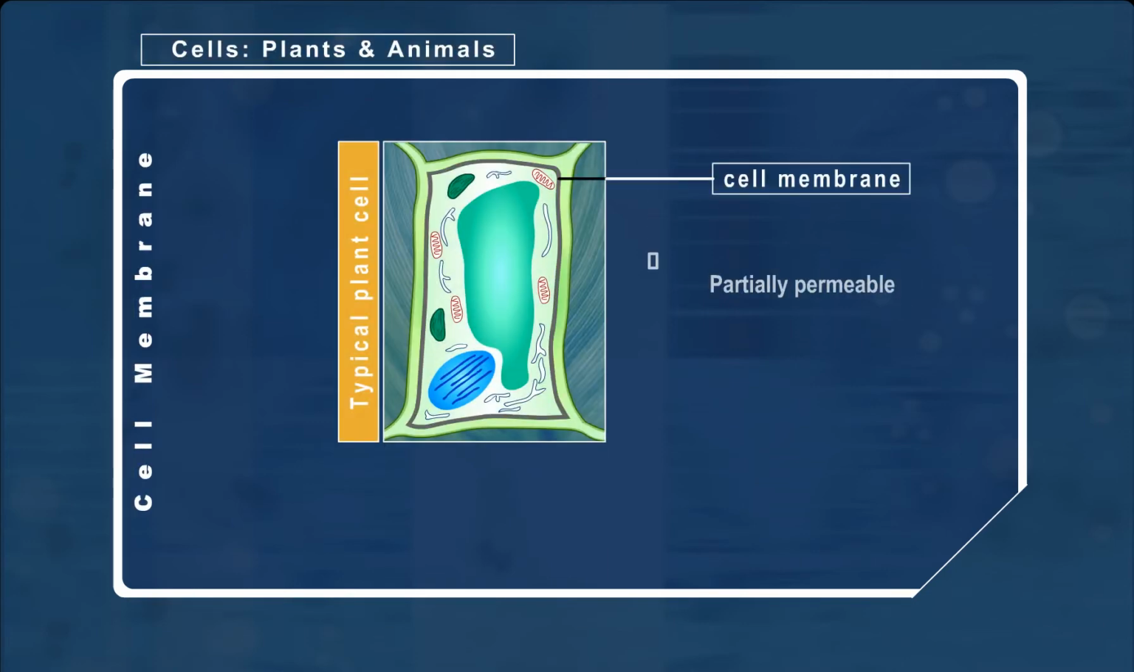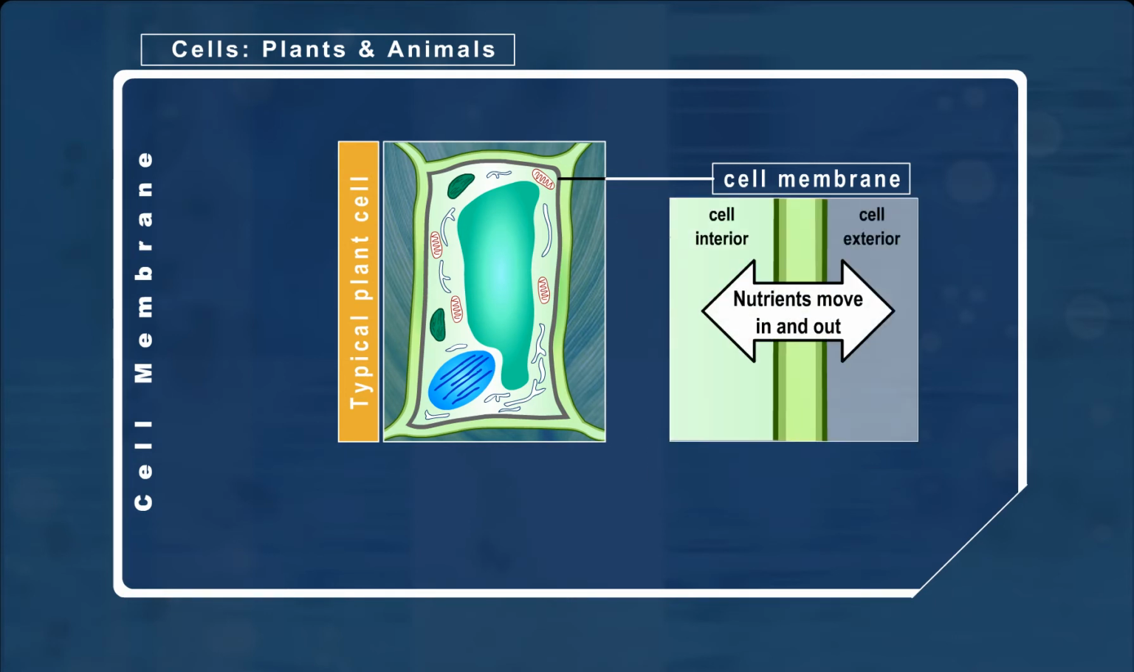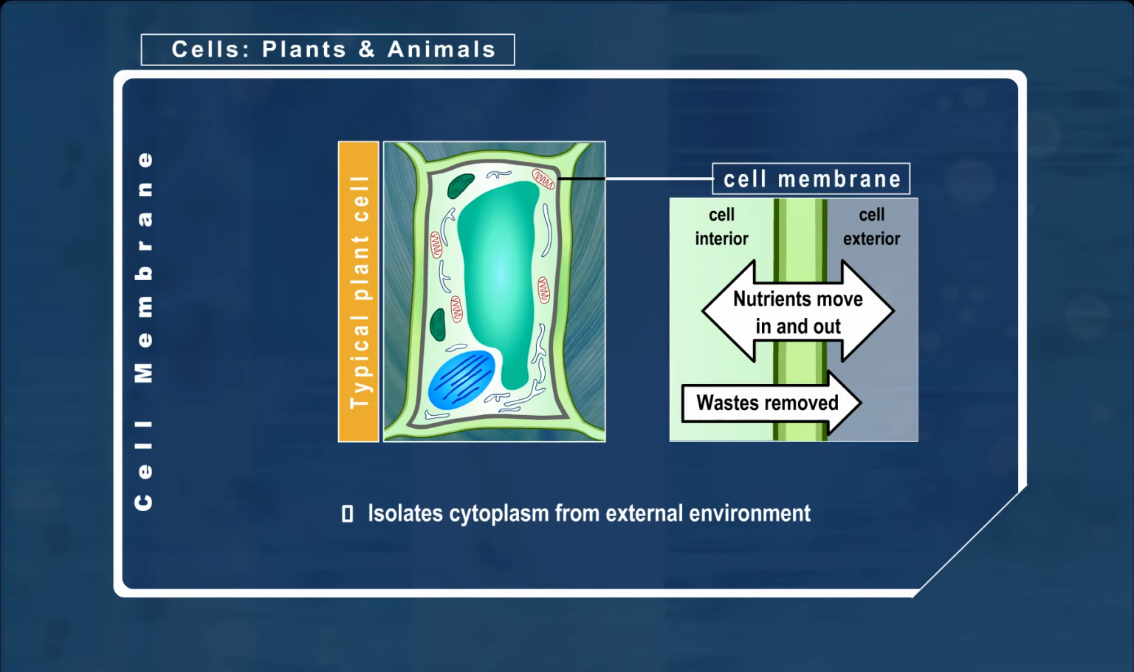The cell membrane is partially permeable, thus in control of the substances which pass through it. For example, the cell membrane enables substances such as oxygen, carbon dioxide, and water to move in and out of the cell. However, proteins and carbohydrates cannot pass through the cell membrane. In this way, nutrients are retained within the cells, while waste materials are removed. The cell membrane also separates the cytoplasm from the external environment.